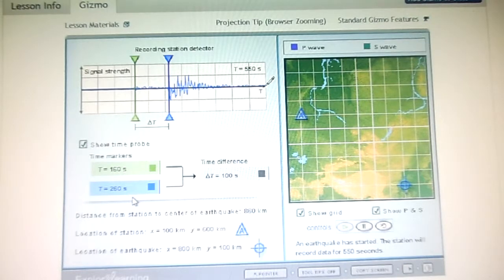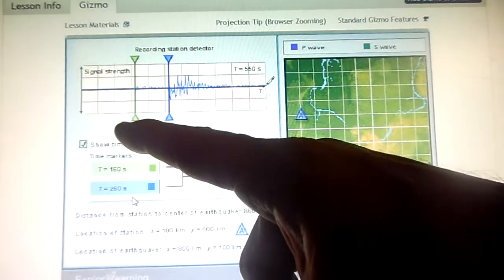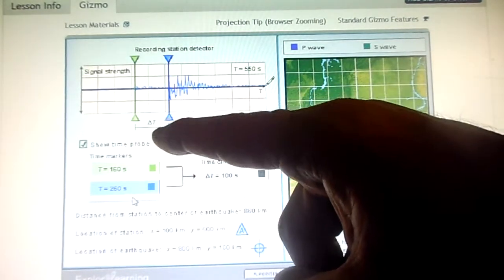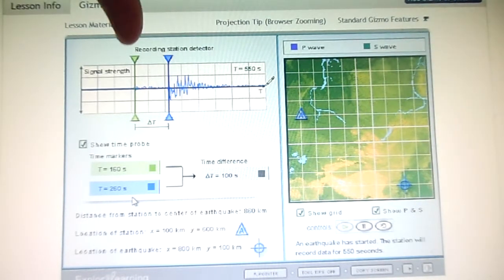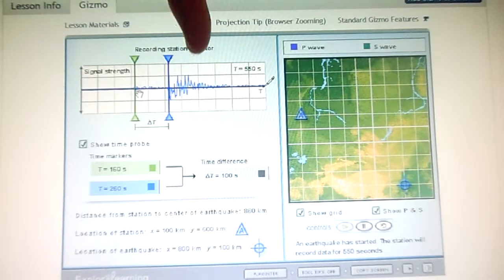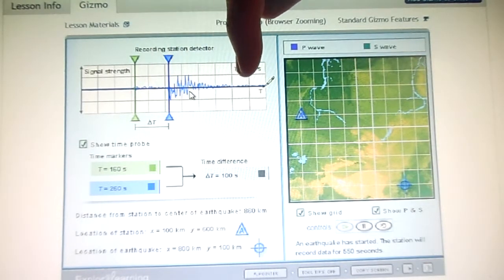Okay, what else do we need to do? They're asking, if you were at the recording station when it hit, what would you experience during the earthquake? What do you think we'd experience at this point, and what do you think we'd experience at this point? They need to figure that out. I'm hoping this looks like it was smaller, and this looks like it's longer. So I think we might see something different if we were watching some books on the shelves.